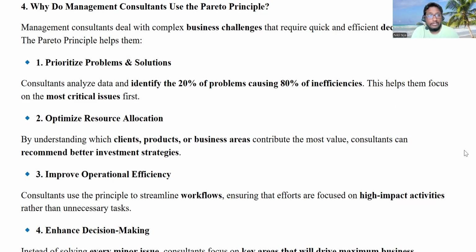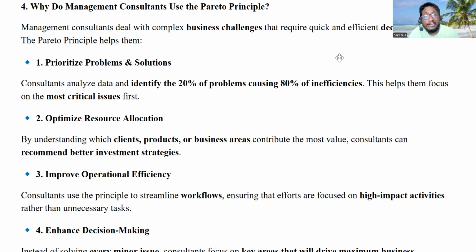So, what is the first use of the Pareto principle in management consulting? First, they will be prioritizing problems and solutions, right? Instead of focusing on 100% of problems, every minor problem, they'll be focusing on only 20% of the problems which are causing 80% of inefficiencies, 80% of results, outcomes, right? So yeah, let's see the definition.